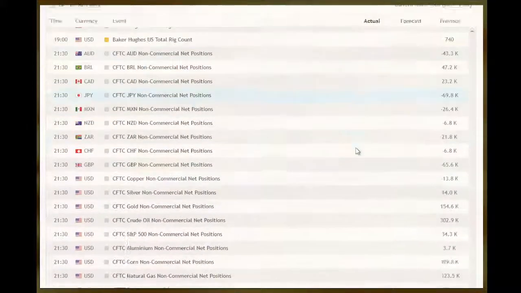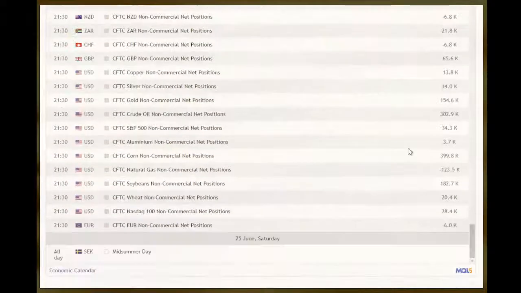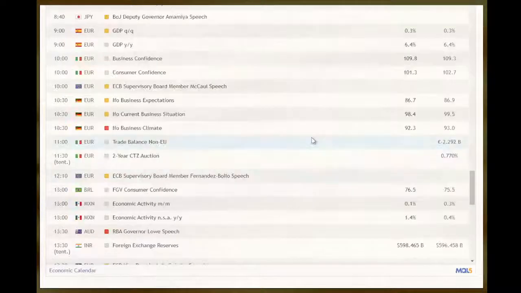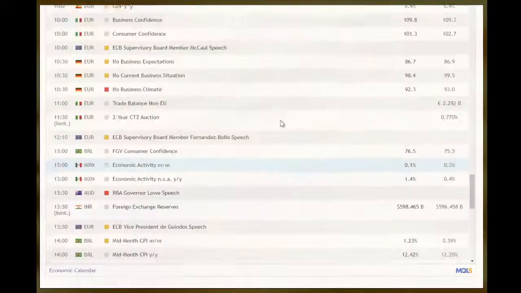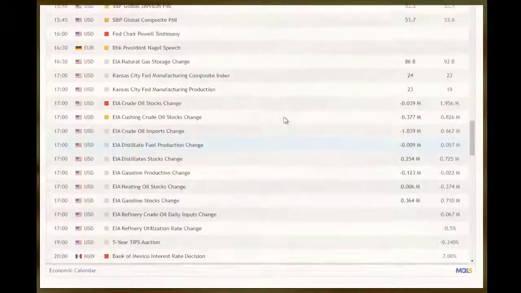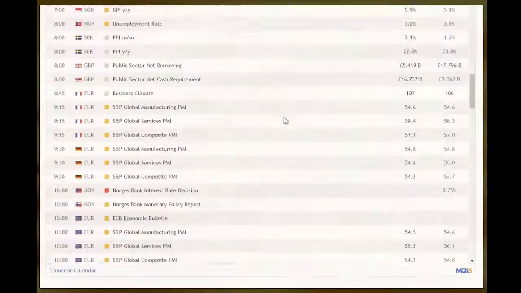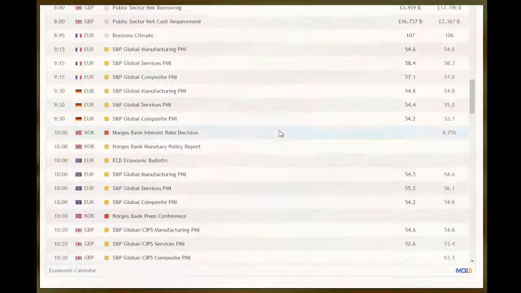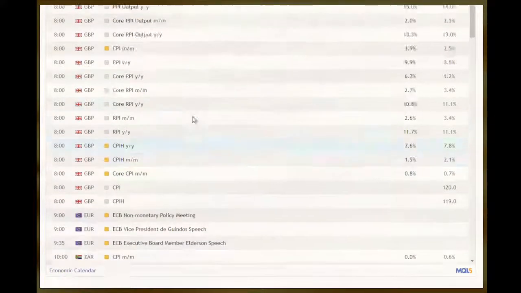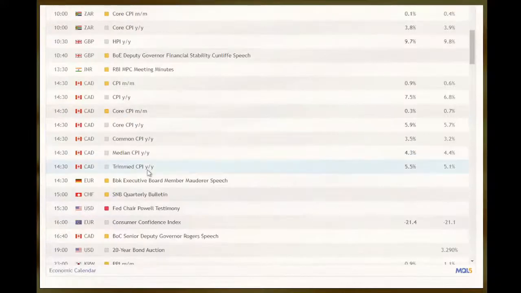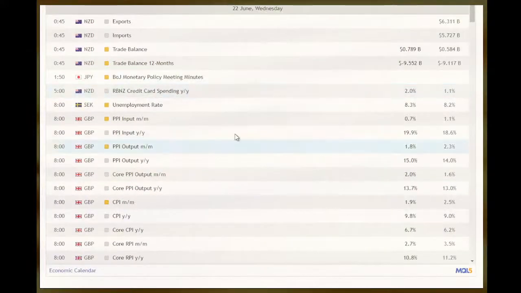All right, so for this week, these are the events that we have. On Friday we have the pound retail sales, that's at 8 o'clock. On Thursday we don't have any events. On Wednesday we have the CAD CPI at 2:30 and the pound CPI at 8 o'clock.